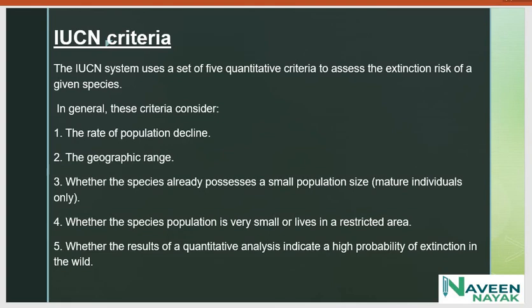What are the IUCN criteria? The IUCN system uses a set of 5 quantitative criteria to assess the extinction risk of a given species.